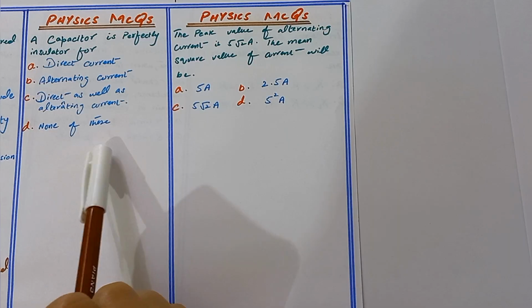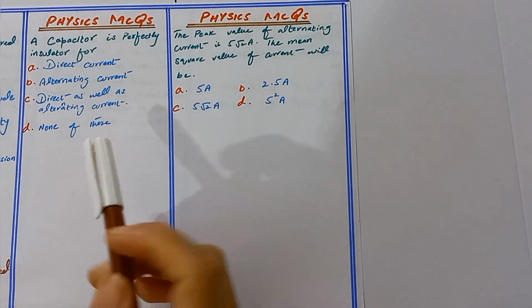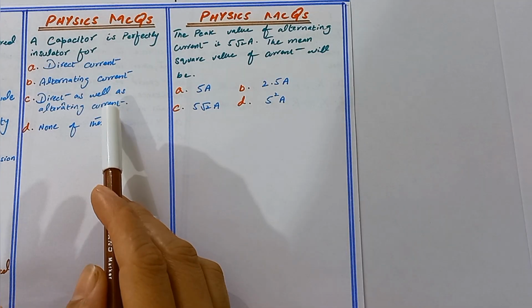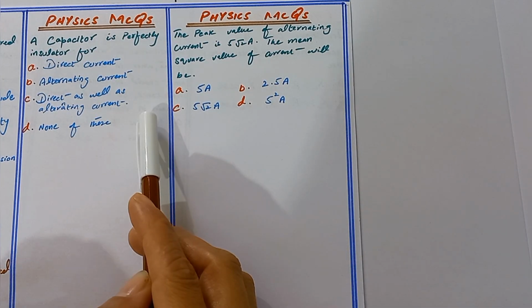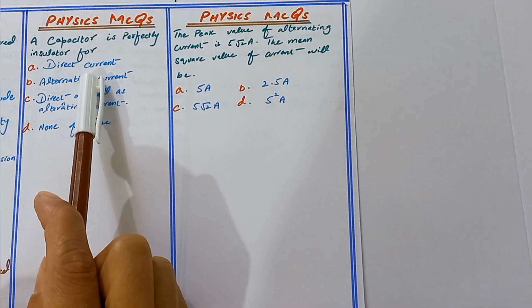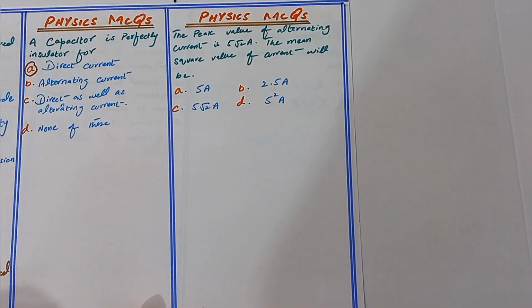We know that a capacitor blocks DC because once it is fully charged, no more current flows through it. However, in AC the voltage changes continuously, so the capacitor allows the alternating current to pass through it. So it only blocks the direct current. When it blocks the direct current, the capacitor becomes insulated. So the first option is correct, that is the direct current. Here we write the explanation.